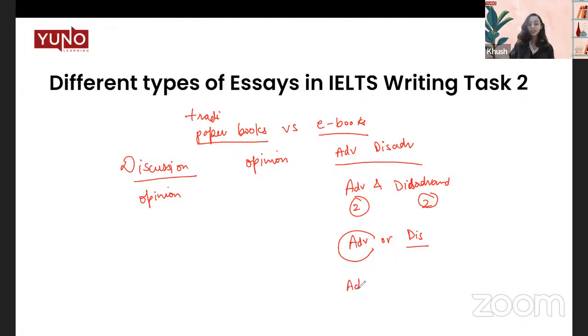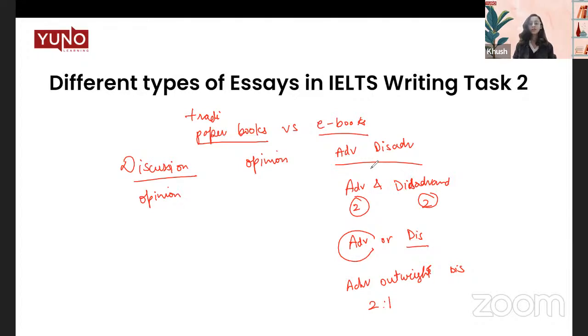But if the question is, do the advantages outweigh the disadvantages? In that particular case, we are going to have a ratio of 2:1. What do we mean by that? We're going to side with one, that the disadvantages are more, but there is one advantage. And then we'll conclude that no, the advantages do not outweigh the disadvantages.